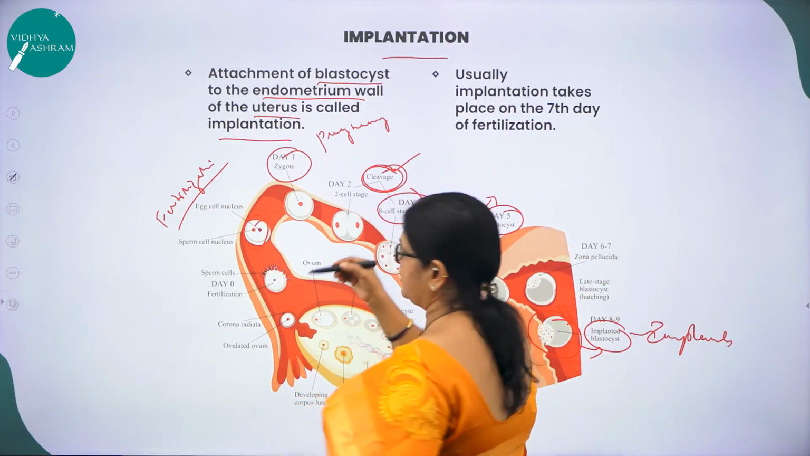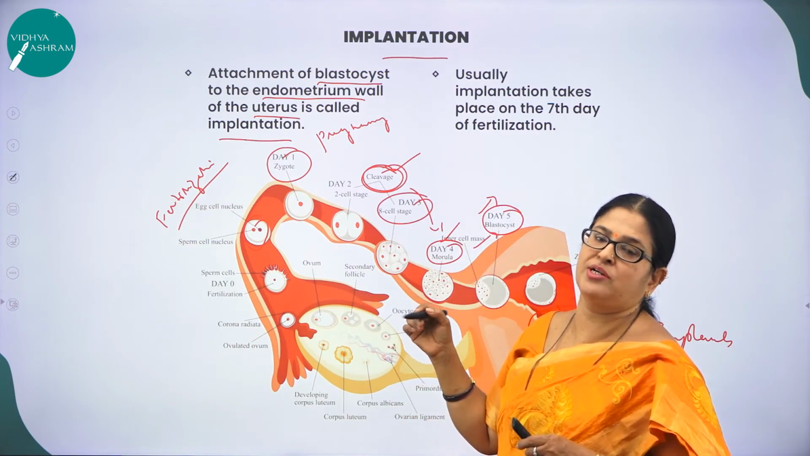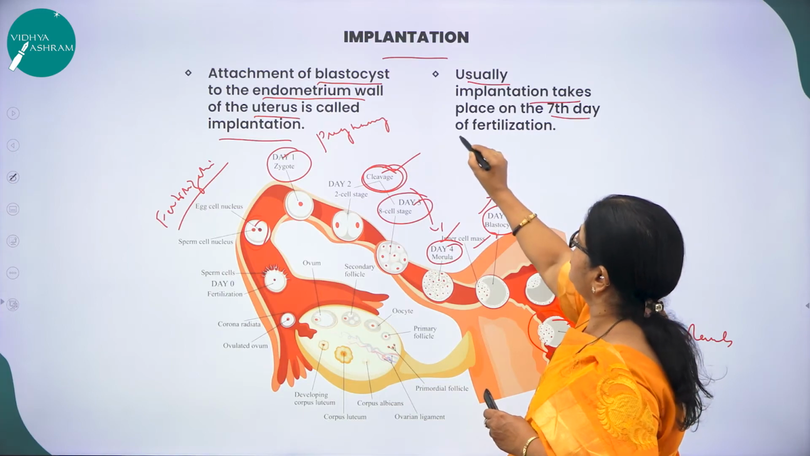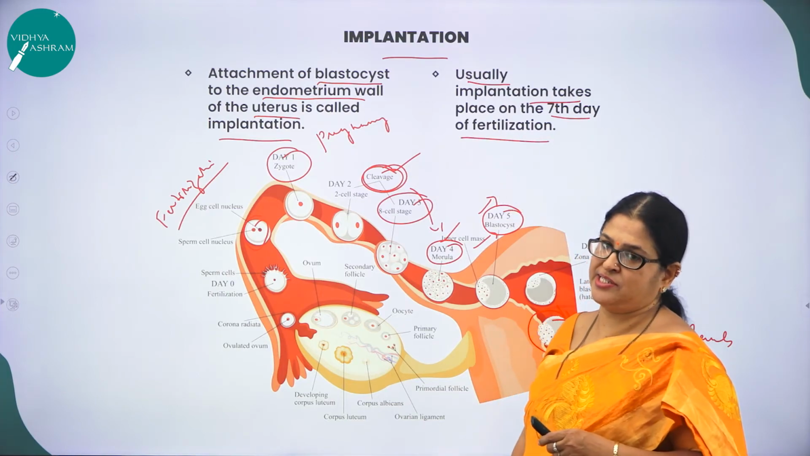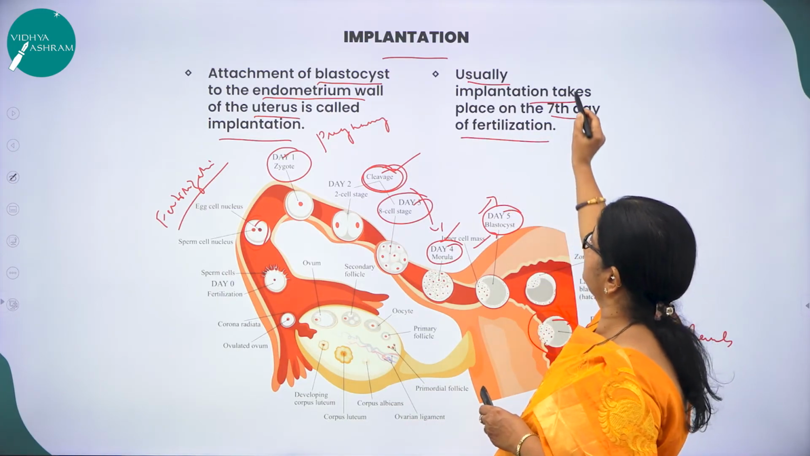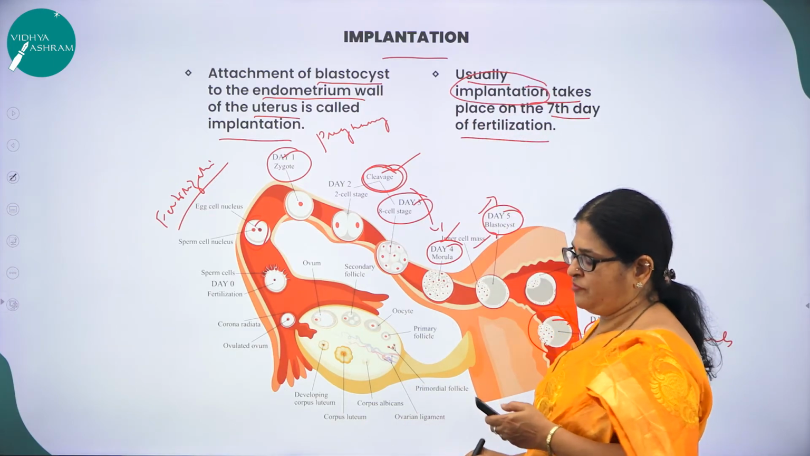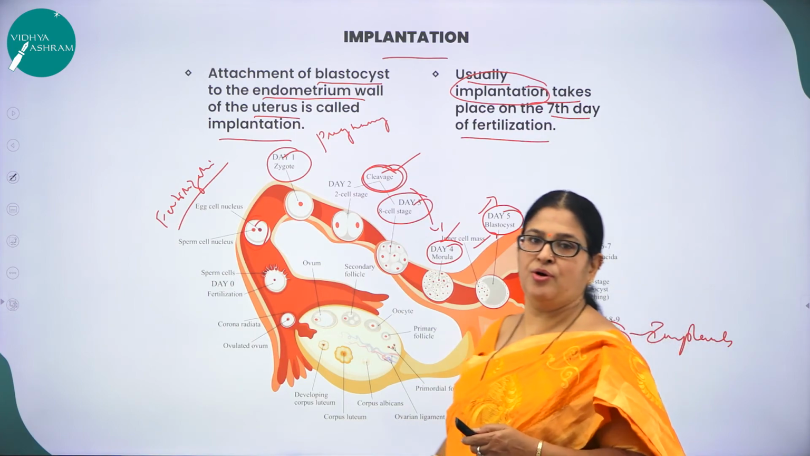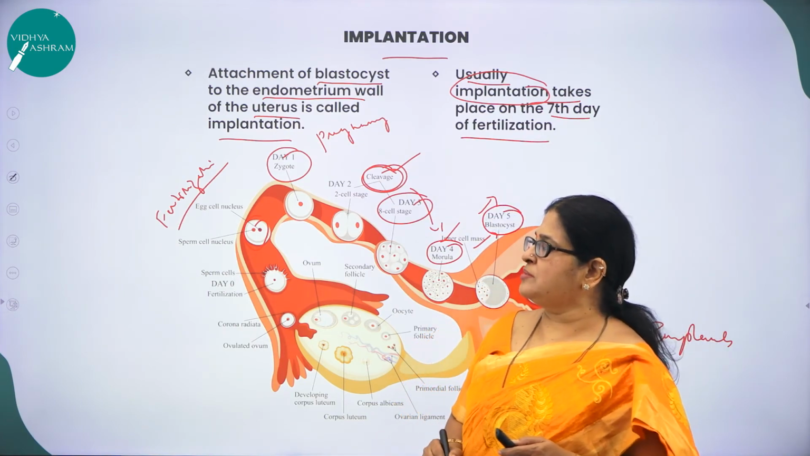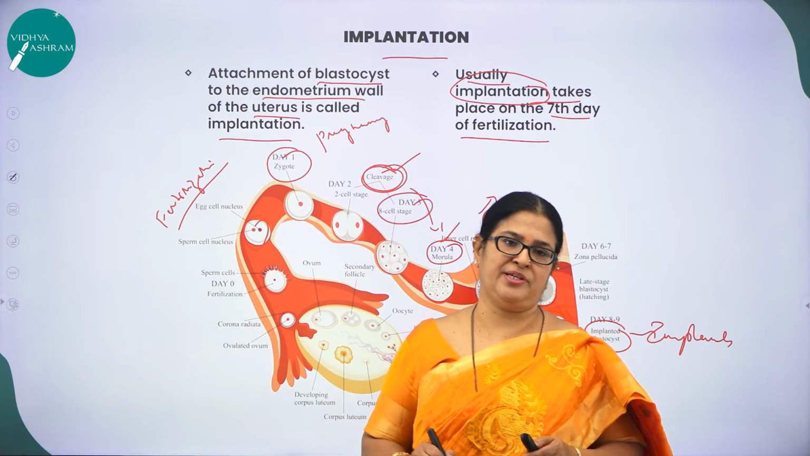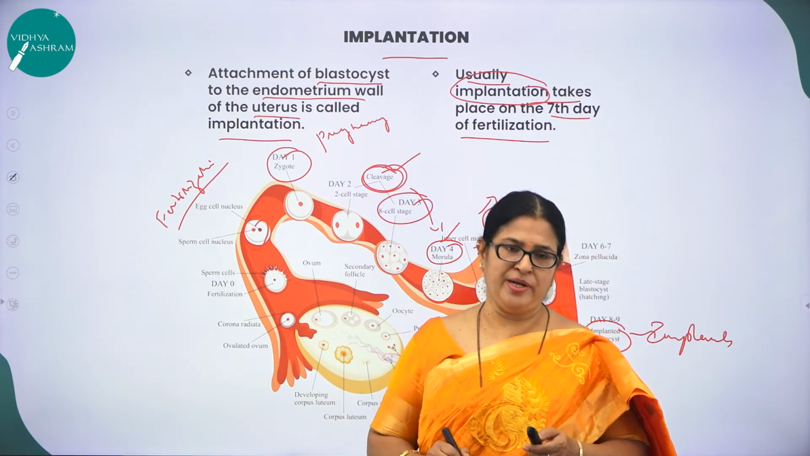A beautiful diagram to understand this concept, children. What is implantation? Usually implantation takes place on the 7th day of fertilization. After the 7th day of fertilization, you can expect the implantation to take place, and that is what we call pregnancy. Hope you have understood the concepts we have discussed in this very important chapter 3 of your syllabus called human reproduction.